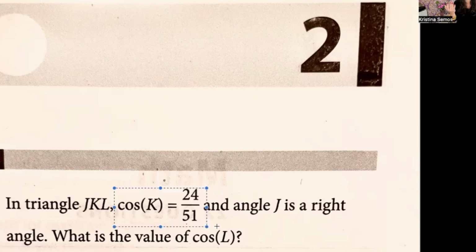Now, that means we have two sides of our imaginary triangle. We literally can use the Pythagorean theorem to figure out the third. Once you know the third, you could figure out cosine or sine or tangent of any angle they ask you, right? And then this won't be a problem. So that is the trig right triangle type of question I think is going to show up on this test.